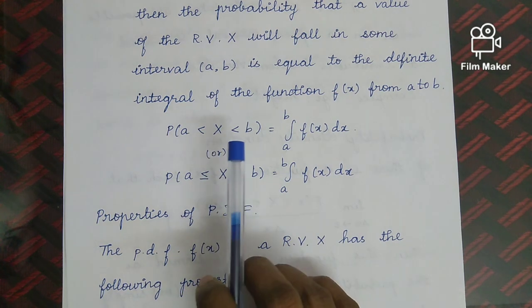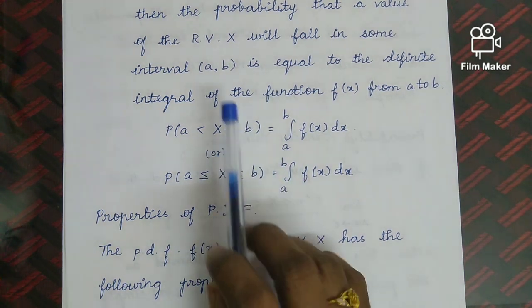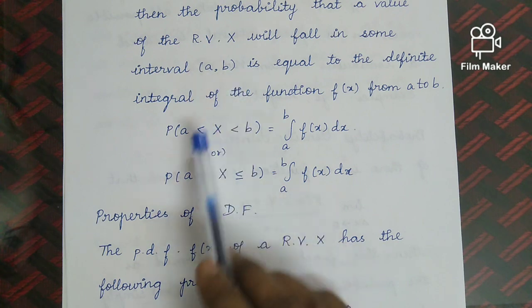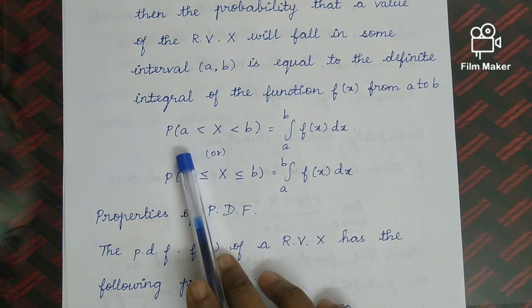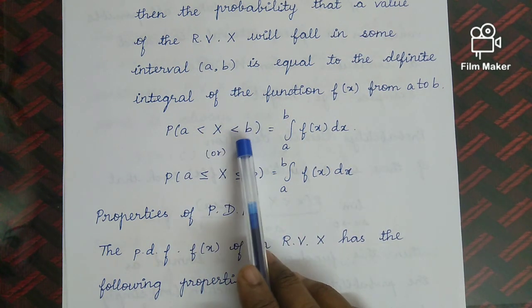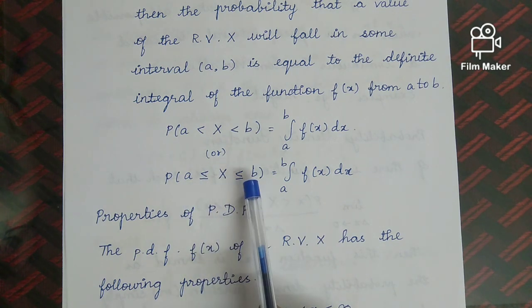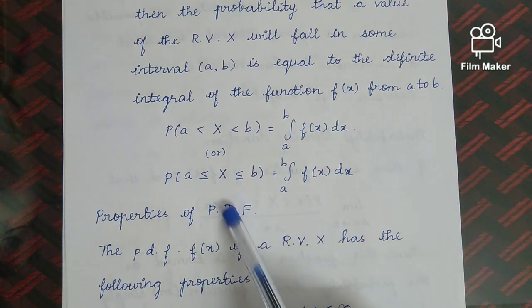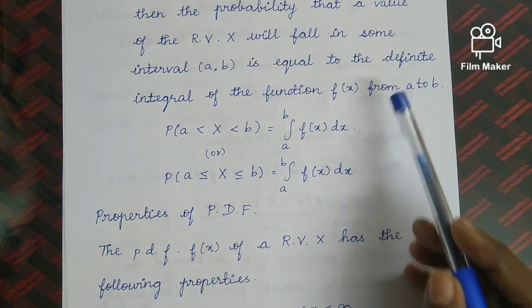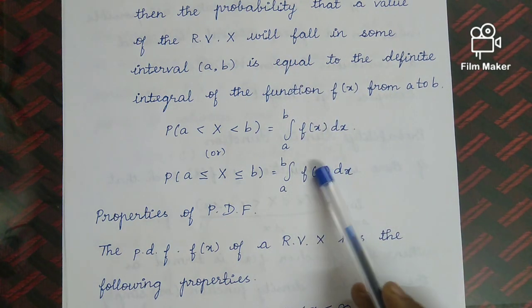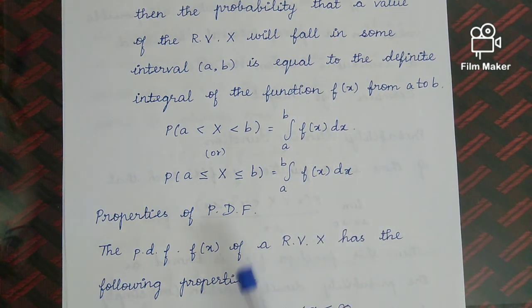So what the note says is that if there is a particular interval, then the probability is nothing but integral a to b f of x dx. This is what the note says.